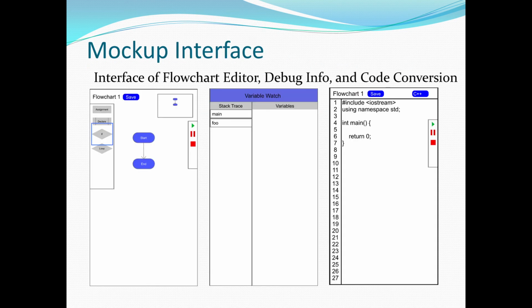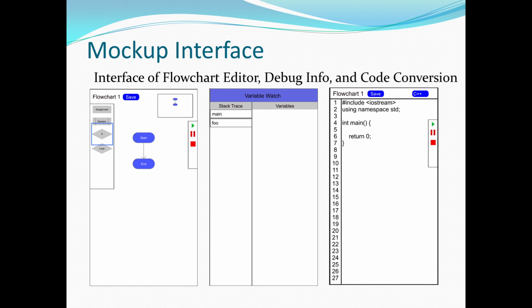And so the next one, we have the mockup interface. In this mockup interface, we have the main interface of the application. We have the flowchart editor, debug info, and code conversion. And in this one, we can see the first one is the flowchart editor. So in the flowchart editor, we can add elements such as assignment or variable declaration and if or looping.